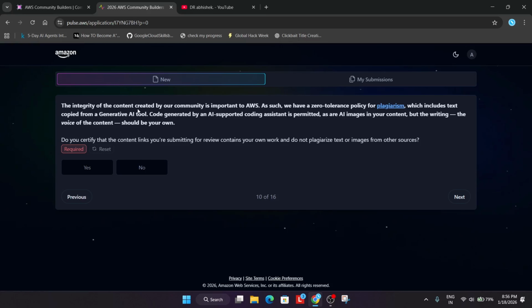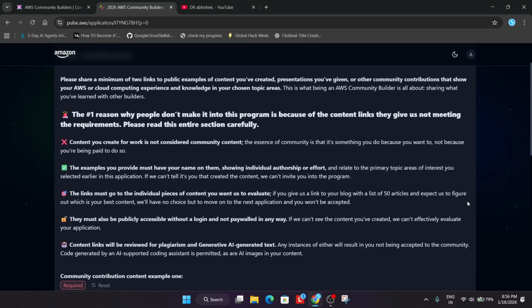Now, the integrity of the content created by our community is important to AWS, and we have a zero tolerance policy. So whatever work they ask for, you have to generate yourself. Okay. For example, you have to explain a concept. You can explain with your own thinking ability and your skill set. You cannot just paste the prompt in ChatGPT and paste the answer over here. They are saying that no copy pasting is allowed. So just select yes and do all the things.